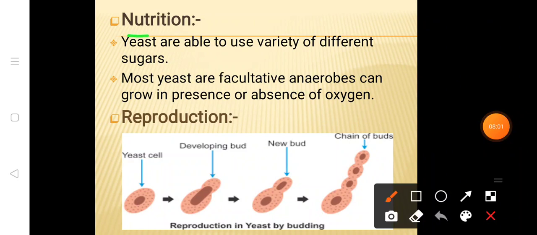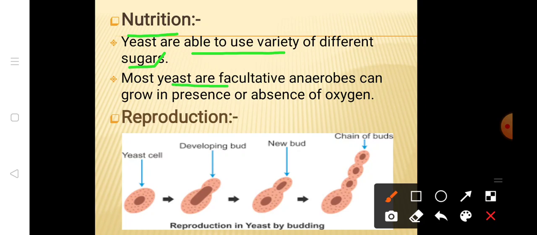If we talk about the nutrition of yeast, they are able to use a variety of different sugars, such as carbohydrates, and can ferment that carbohydrate into acid, alcohol, and gas. As I have already told you, they can ferment different types of sugars and produce acid, alcohol, which you can say is ethanol, and gas.